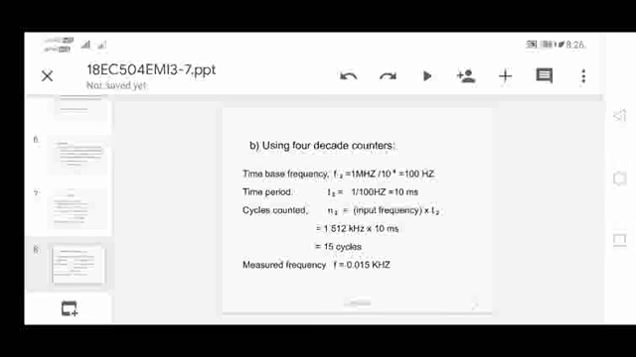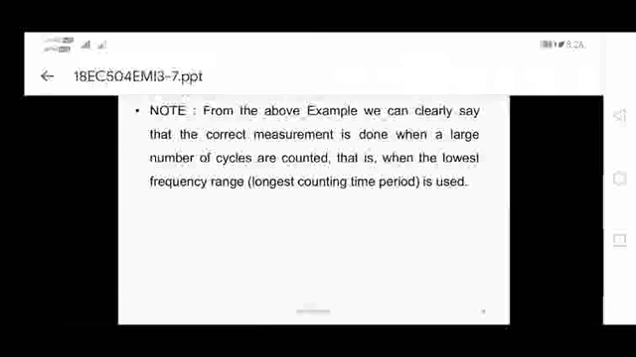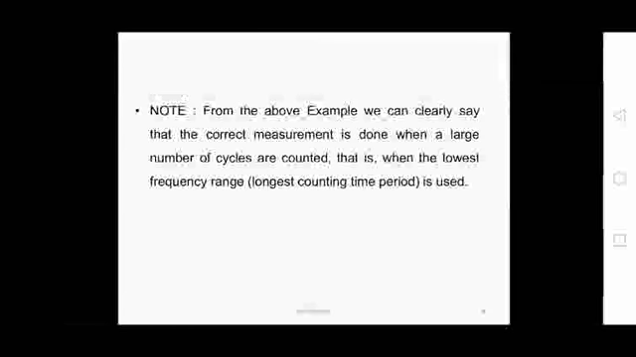From the above example we can clearly say that the correct measurement is happening in case A and the wrong measurement is happening in case B. In the first measurement, case A, we are getting 1.512 kilohertz, but in the second case we are getting only 0.015 kilohertz. In case A we are using 6 decade counters, whereas in the second case we are using 4 decade counters.